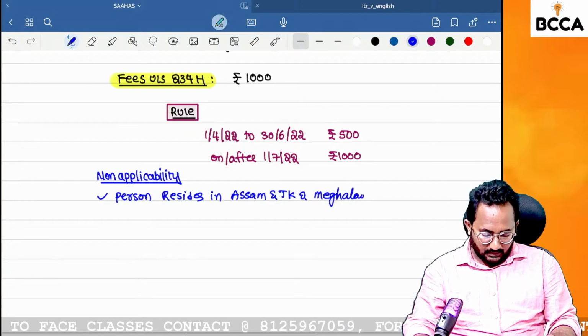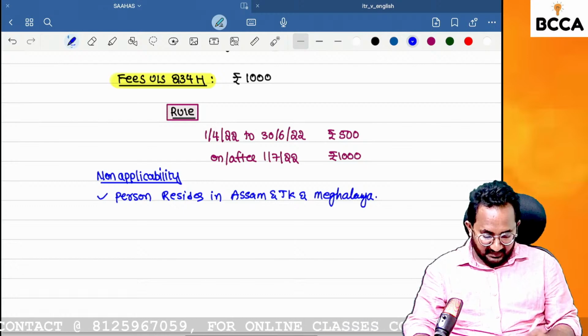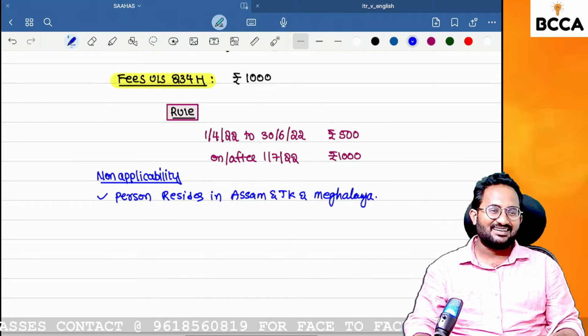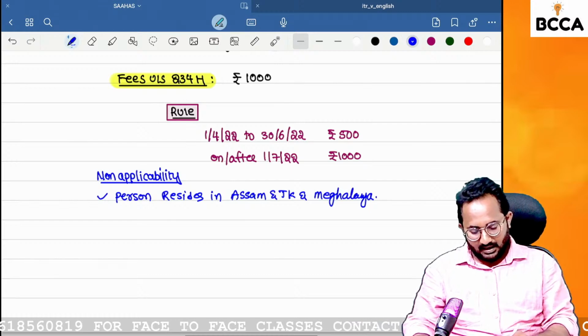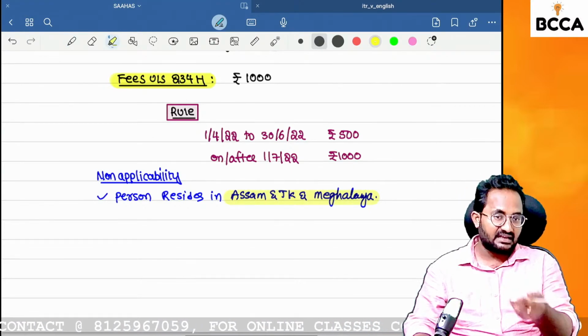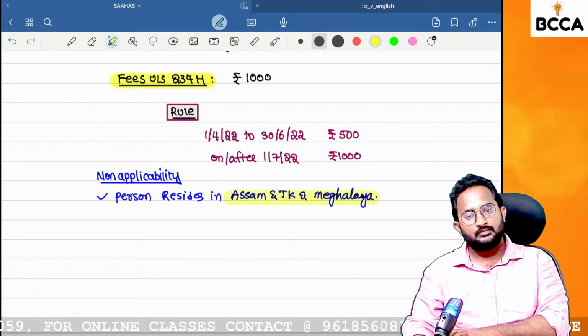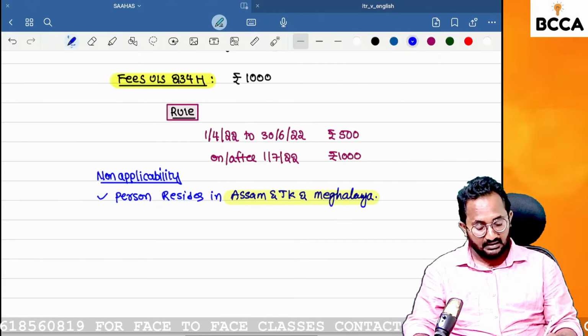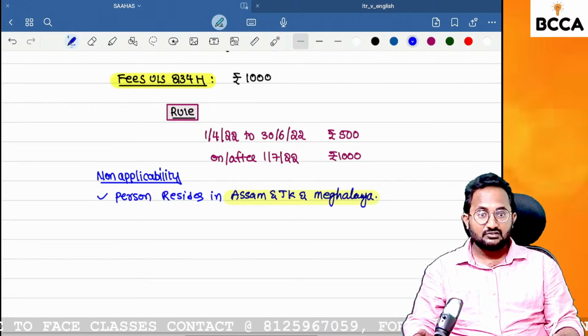So what is the reason? If any person is residing in these states, no need to create the linkage between the Aadhaar and PAN. Because Aadhaar is not fully implemented in these states, then how can they create the linkage between Aadhaar and PAN? At the time of my CA Final, there was one more state also, Sikkim.